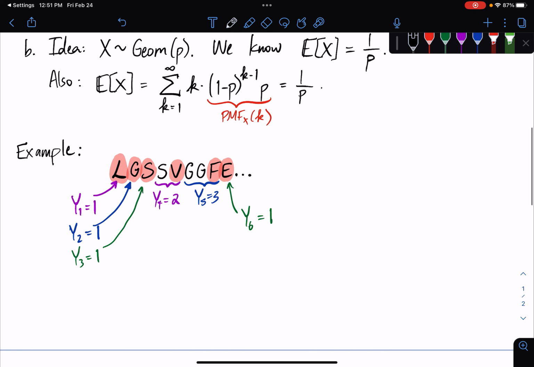Okay, so let's do C here. And we know that the expected value of y1, well, that's just going to be 1 because it's always 1. So it's 100% of the time. How about our story for y2?